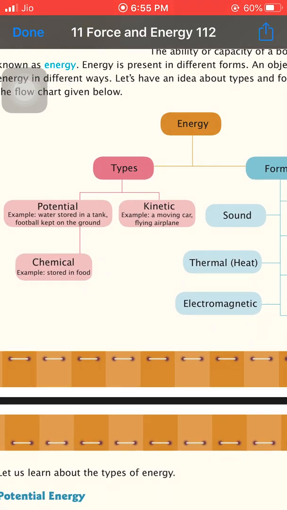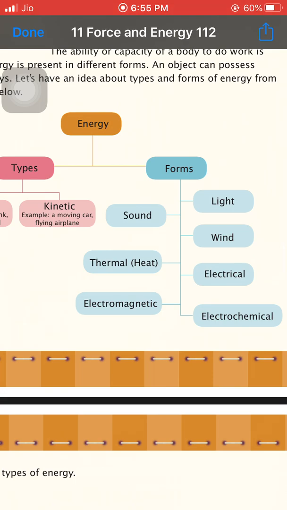Firstly, energy types: the three types of energies. First one is potential energy, then kinetic energy and chemical energy. Next, different forms of energy. Here we will discuss sound energy, thermal energy or heat energy, electromagnetic or light energy, wind energy, electrical energy and electrochemical energy.